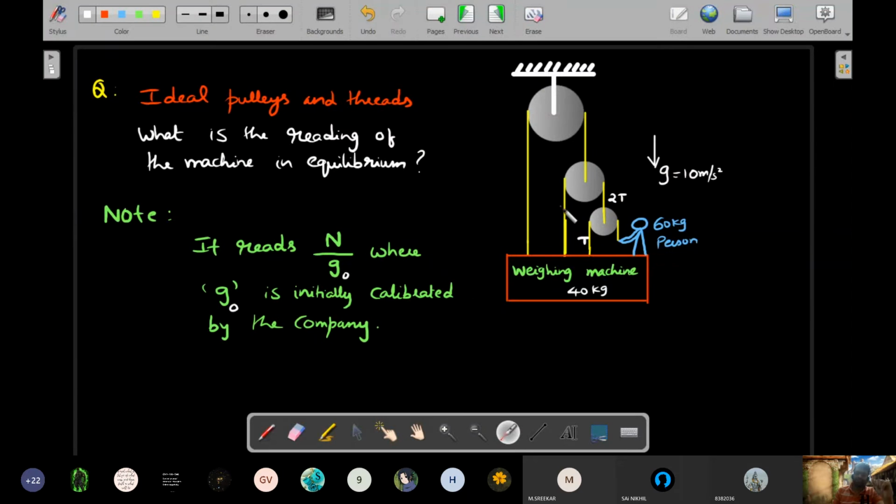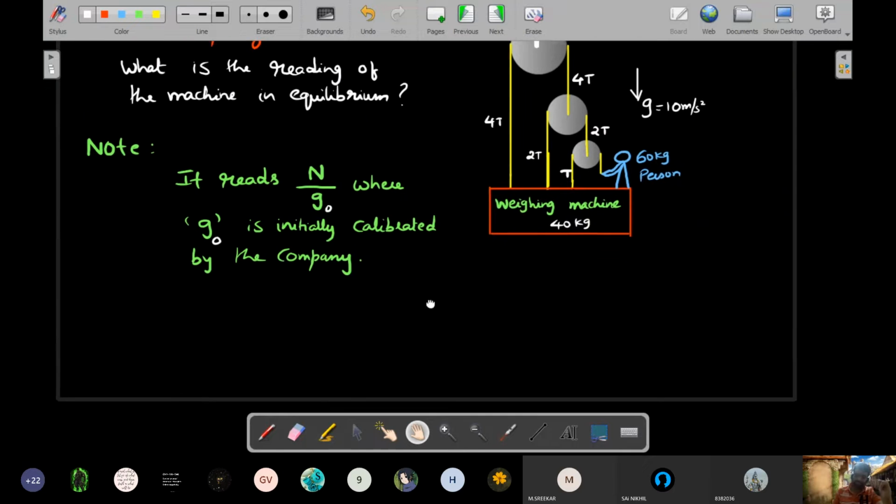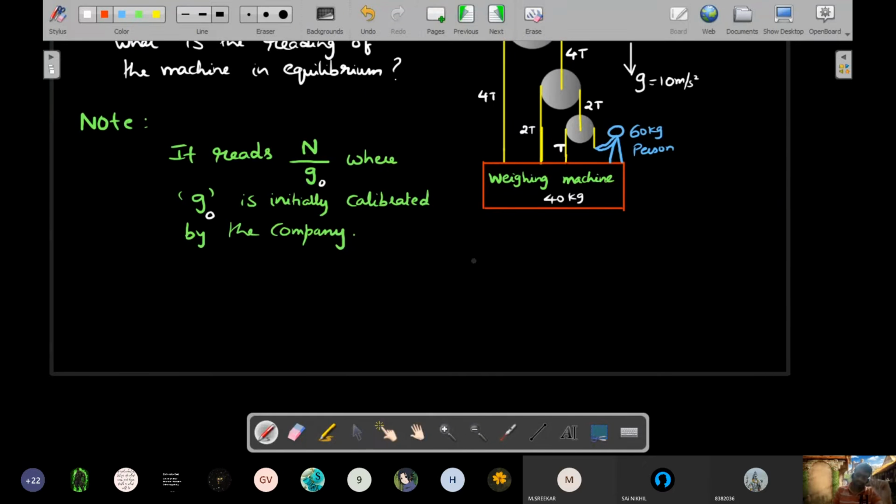Okay, so this is 2T and this is 2T. This should become 4T. And this is 4T and therefore this is 2T. Okay, so how many things are touching the weighing machine's FBD? So if the weighing machine's FBD is to be drawn, can you see that there is 4T plus 2T plus T, total of 7T pulling it up.